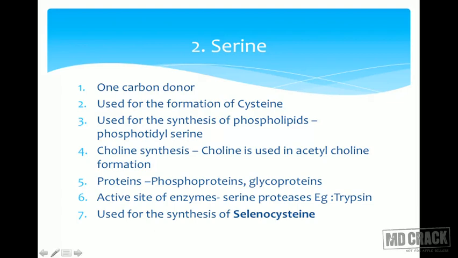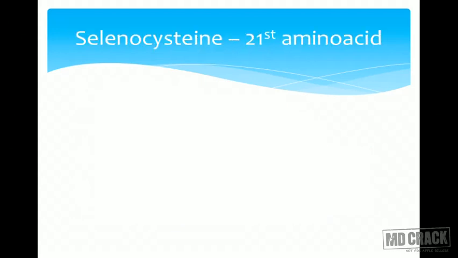Serine is also used for the synthesis of selenocysteine. So let me talk a bit more about selenocysteine. Serine is required for the synthesis of selenocysteine. What is this? How much have you heard about it? Now selenocysteine is considered the 21st amino acid. Till now we kept on talking about 20 amino acids. Now I am talking of a 21st amino acid, and that is selenocysteine.